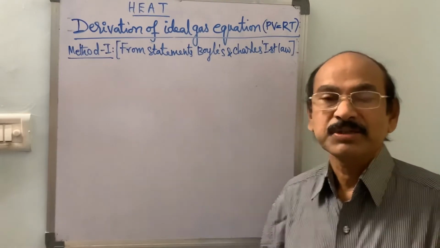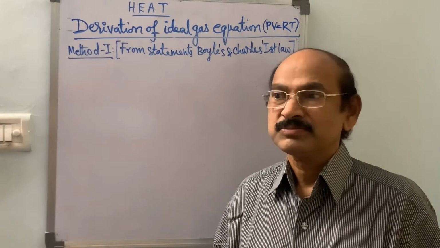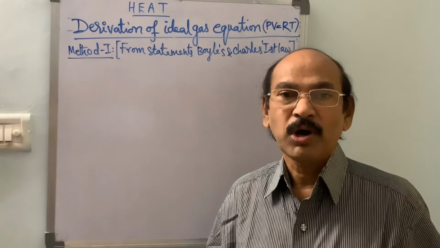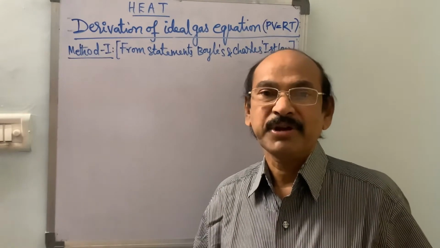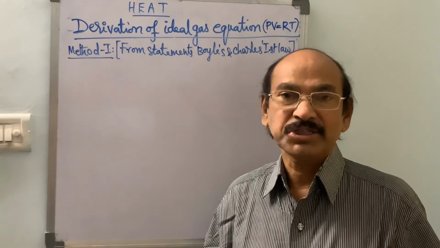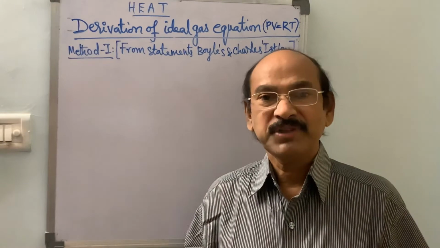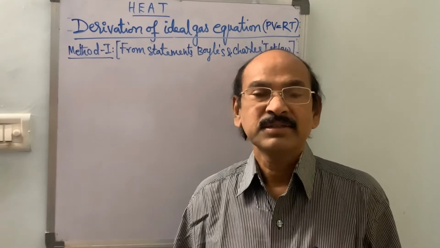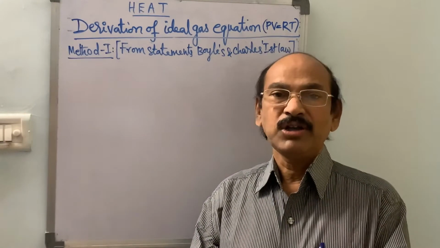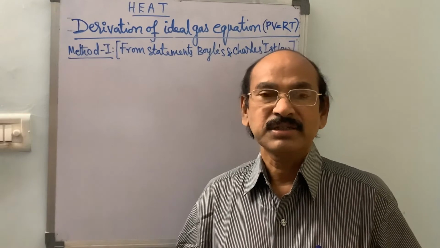Let us recapitulate the gas laws from the previous class. Boyle's law studied the relation between the pressure and volume keeping temperature constant. He observed that the volume of the given mass of gas is inversely proportional to the pressure of the given mass of gas at constant temperature.